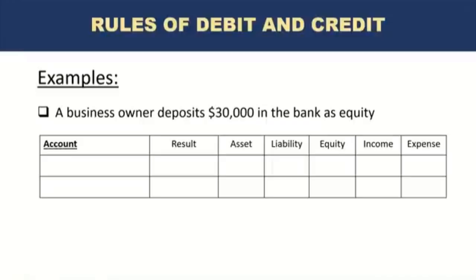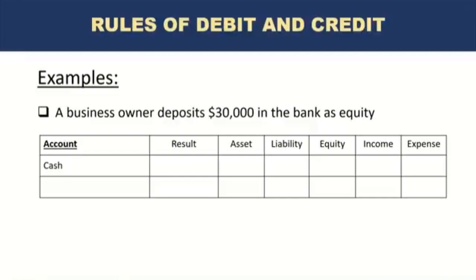Okay. If you remember, I mentioned the key in accounting is to understand the dual impact that every transaction has. So what will be the accounts that will be impacted by this entry? You can clearly see there is an entry in the bank. So basically one account is asset, which is cash. And by the way, in accounting, we use the term cash roughly to also refer to the money in the bank. Okay. So the first item is cash.